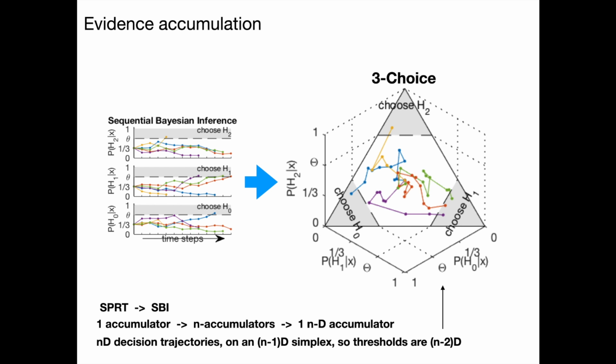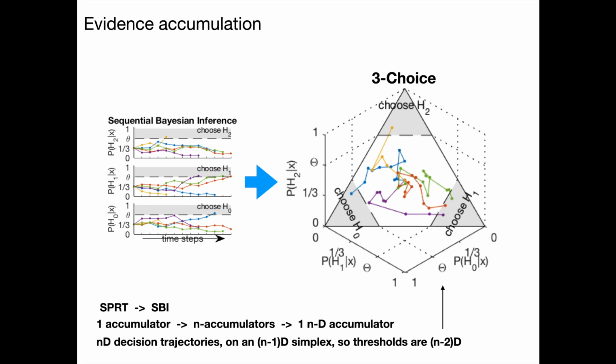First, the framework that we use. The integration to threshold models for two choices come in the form of the SPRT and the DDM, the drift diffusion model. The SPRT is a ratio of sequential Bayesian inference per choice, and that gives you a single accumulator with positive and negative values representing each alternative. The drift diffusion model represents evidence accumulation for two choices as a particle diffusing in 1D.